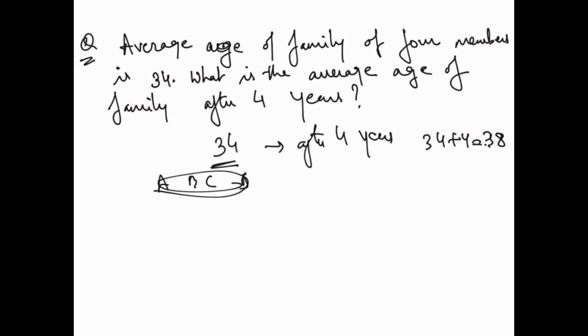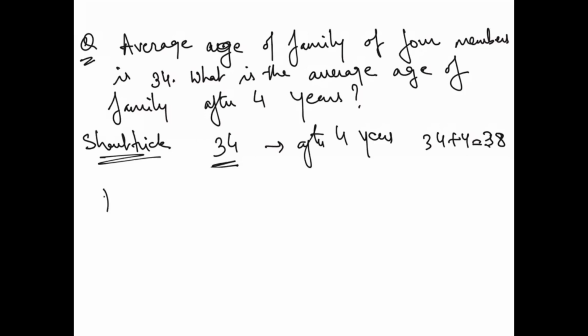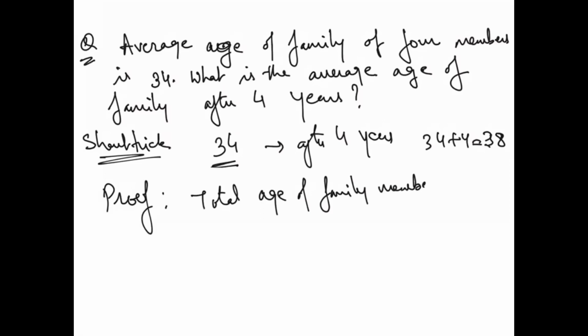Don't you think this is the easiest trick I have told you? Oh, you don't believe me? Okay, I'll give you the proof then. So this was my short trick, right? Now I'll tell you the proof. If you don't believe me, then I'll show you. See, total age of the family members before 4 years.